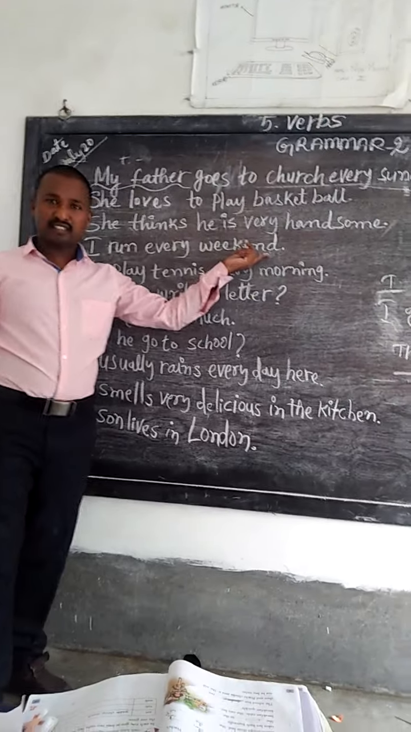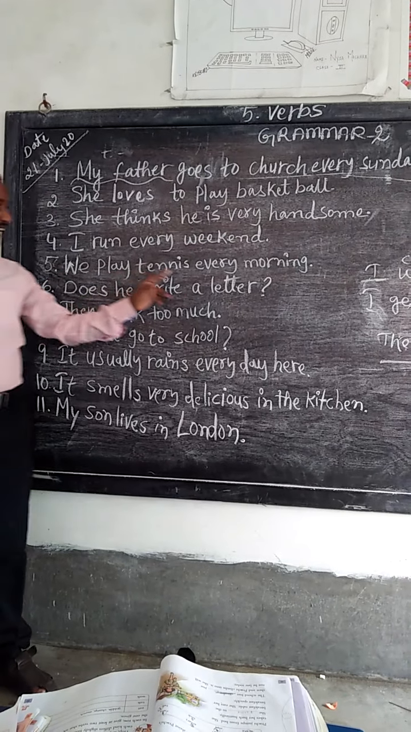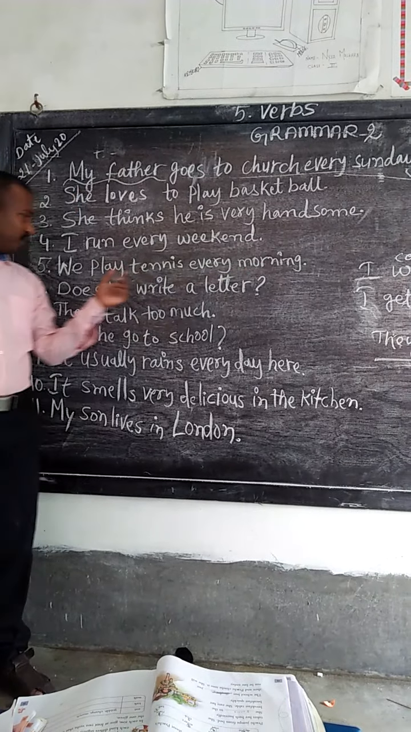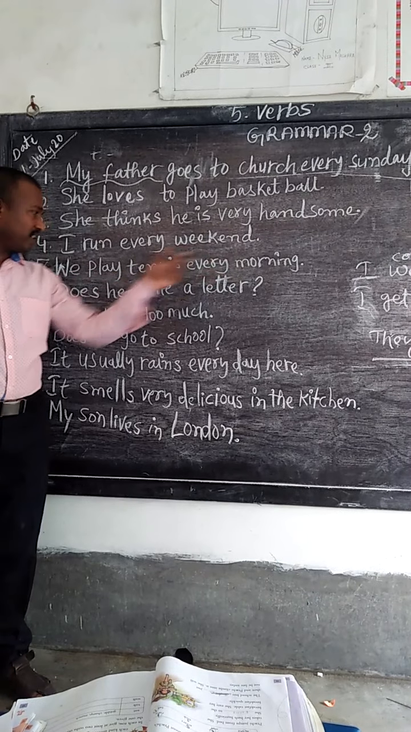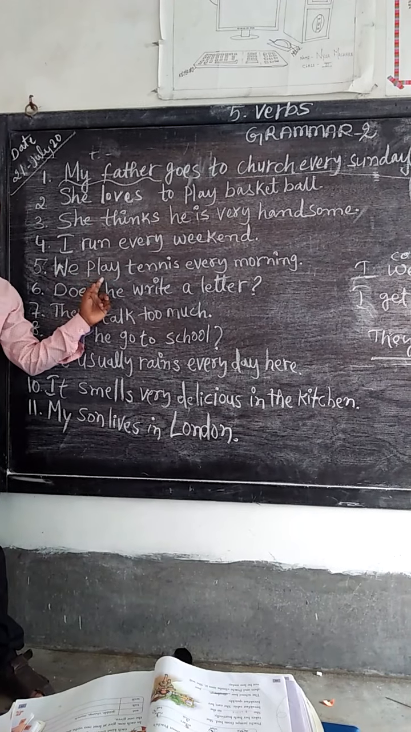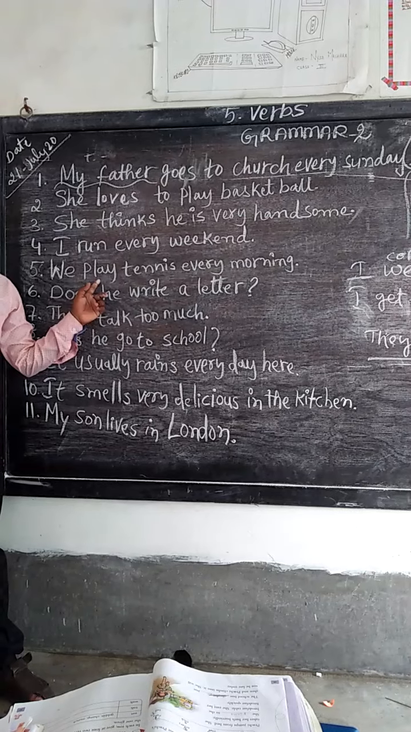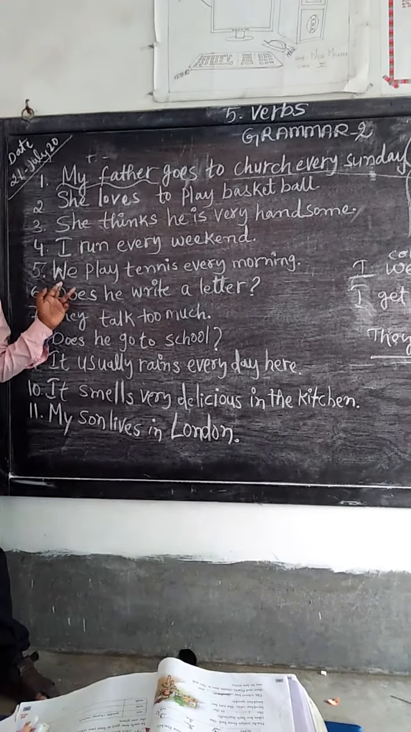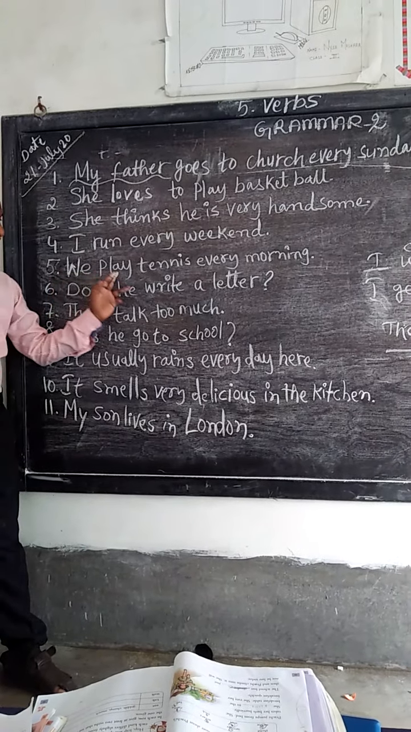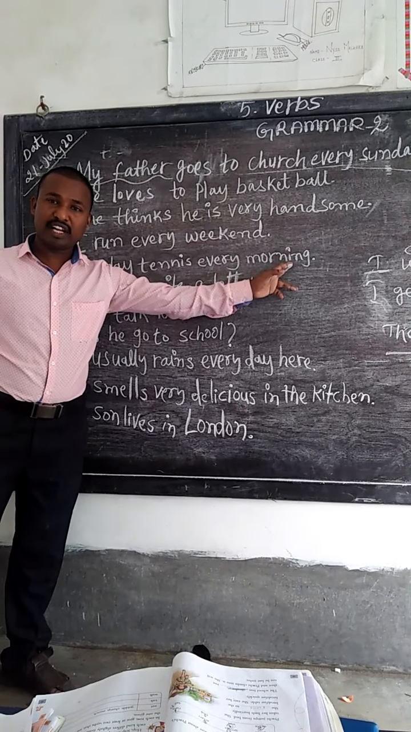Okay. We play tennis every morning. You see, we play tennis every morning. See? So here, for the verb form, no s or es, because here it is plural. We play tennis every morning.